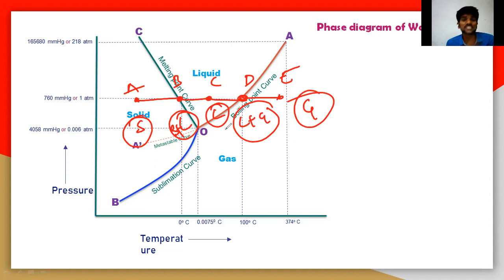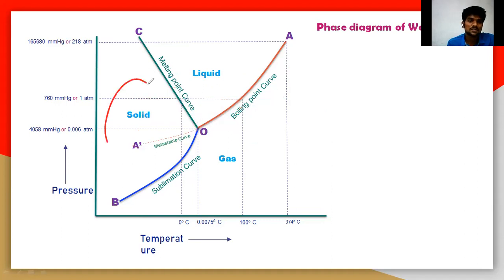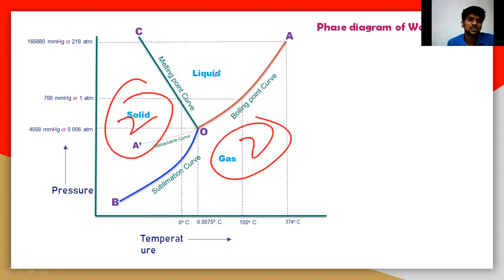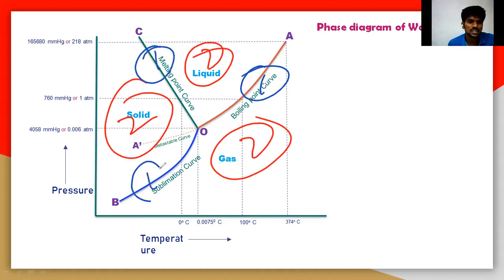So the phases you should remember here. After the phase, you can easily understand the degrees of freedom. On this particular area the degrees of freedom is 2, here also 2, here also 2. And on the curves it is 1 here, also 1, here also 1. That can be easily calculated with the phase rule. So let us now understand the curves OA, OB, and OC.